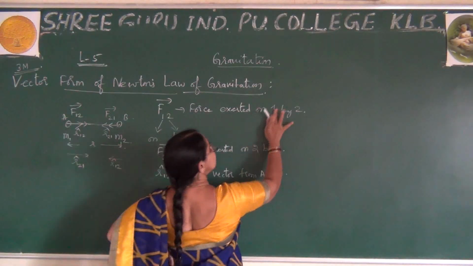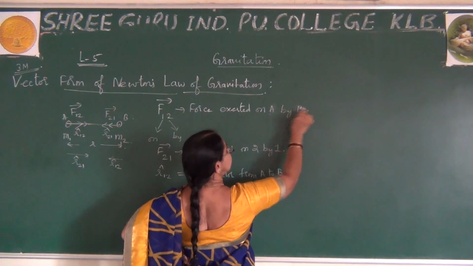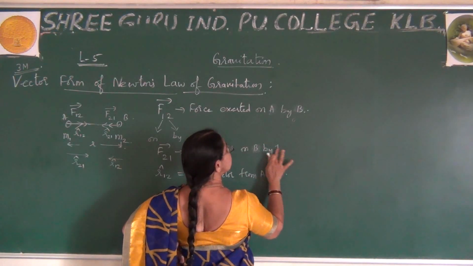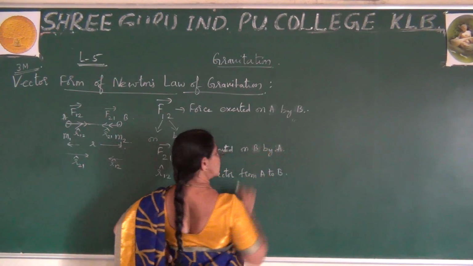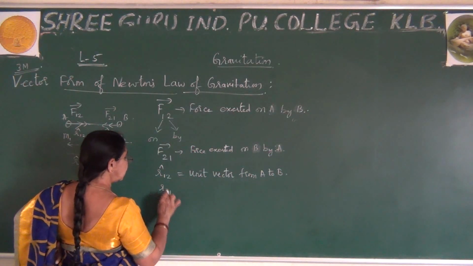This one is A, this is B. I can also write it this way: this is B, this is A. What is this? The R21 unit vector.